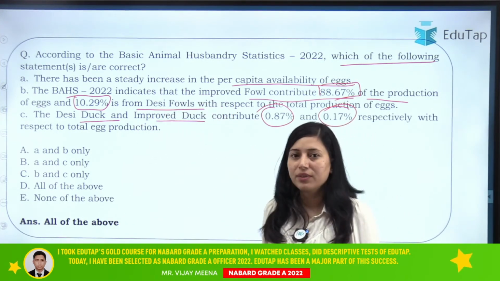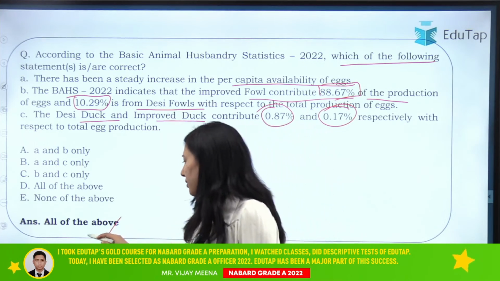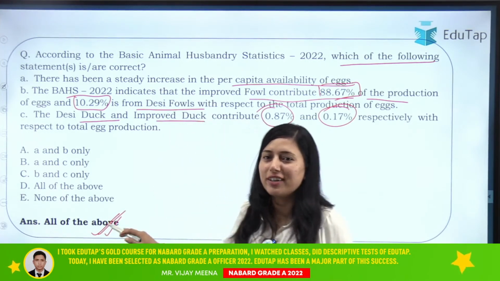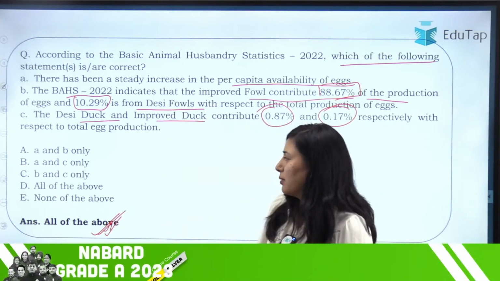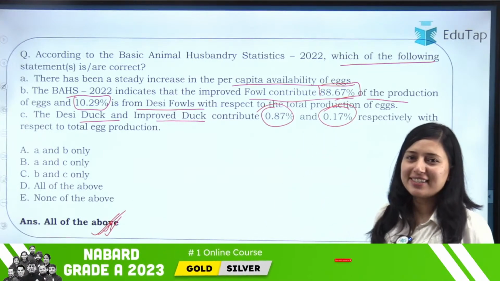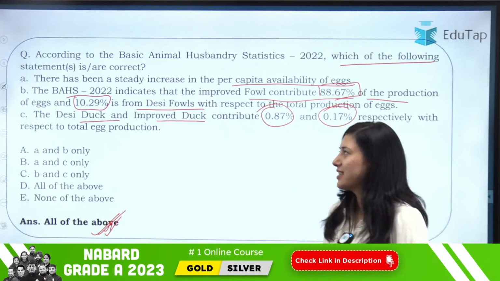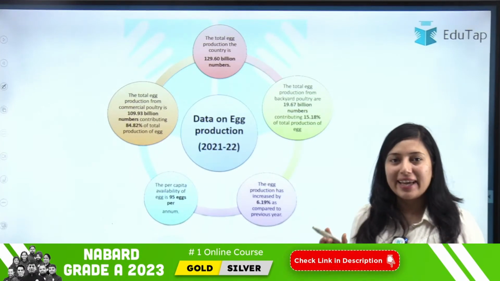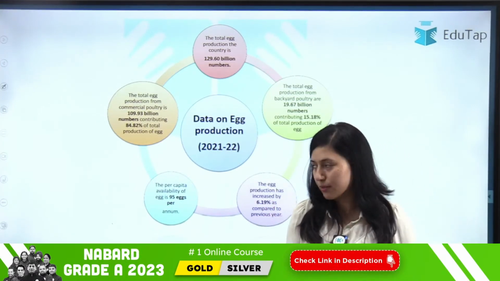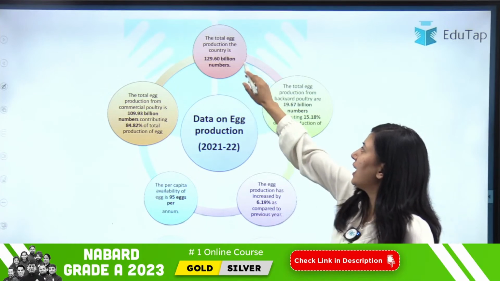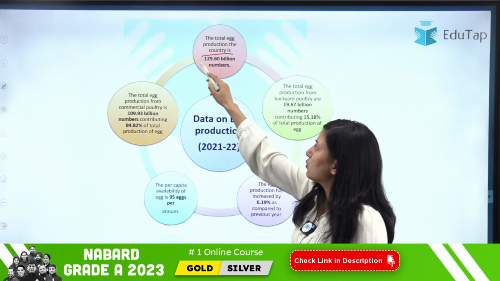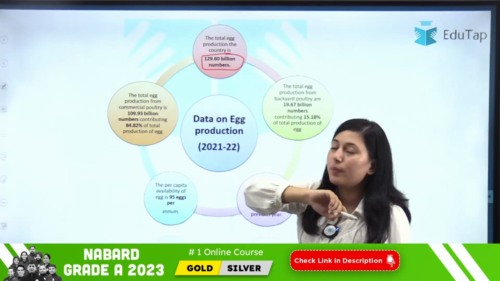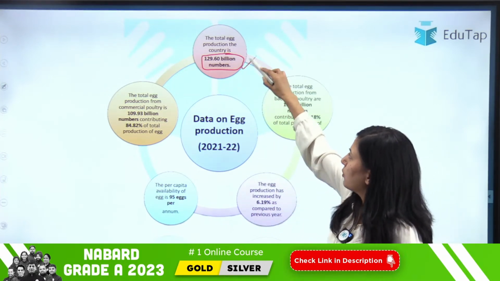So your options are given and the answer is all of the above. Okay, so the answer is already on the screen. So here the answer will be all of the above. Okay, so let us discuss the data regarding the egg production which was covered in this statistic. So if we talk about the total egg production in the country, it is 129.60 billion number. Okay, so this is the total production.